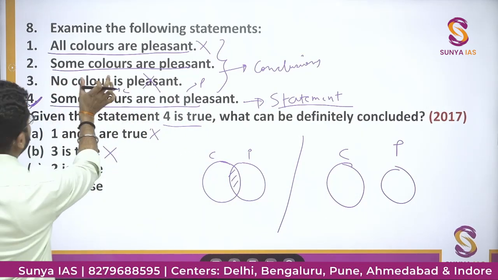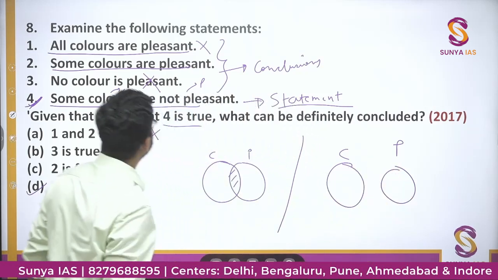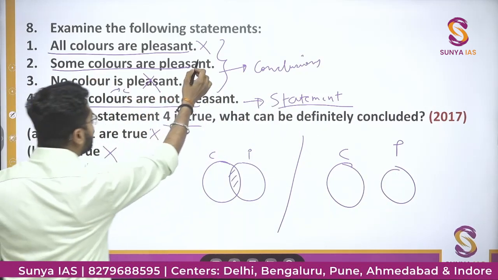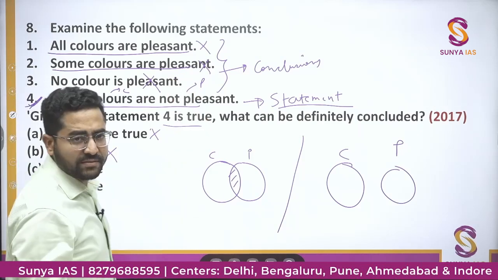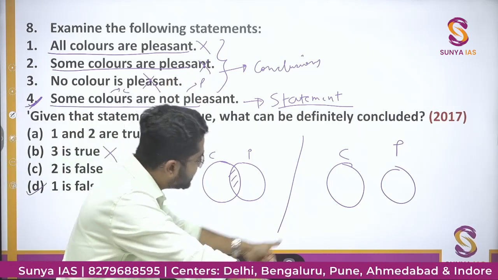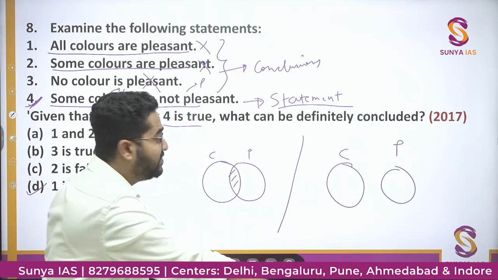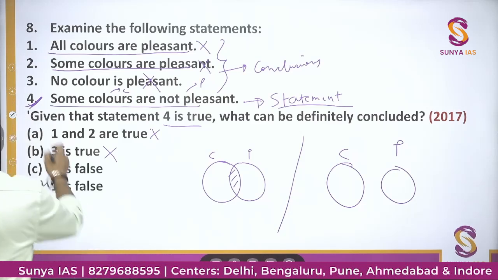Now we will say second one. Some colors are pleasant. So there is no common area between colors and pleasant. Then this statement is also wrong. It is not, completely wrong. But in the second case, this is wrong. In the first case, this is right.